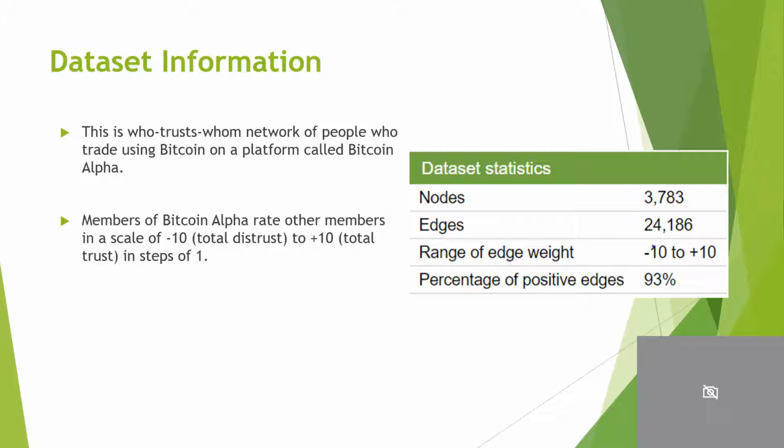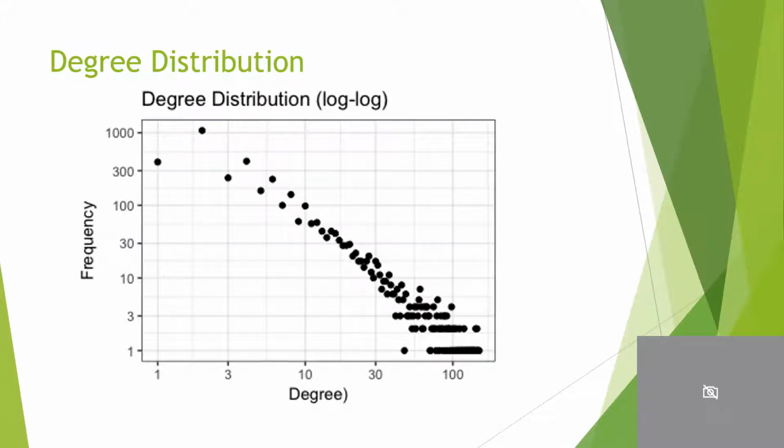The dataset we used has 3,783 nodes and 24,186 edges. It is a signed who-trusts-whom network of people who trade using Bitcoin on a platform called Bitcoin Alpha. Members of Bitcoin Alpha rate other members on a scale of -10 to +10, where -10 is total distrust and +10 is total trust. From the degree distribution plot, we can see that it's a kind of power law distribution, indicating a sparsely connected network in the real world.